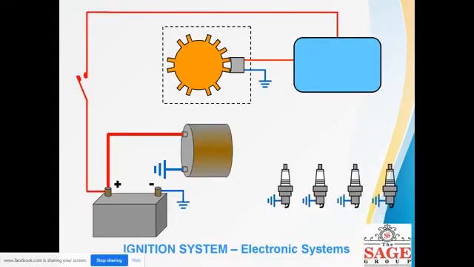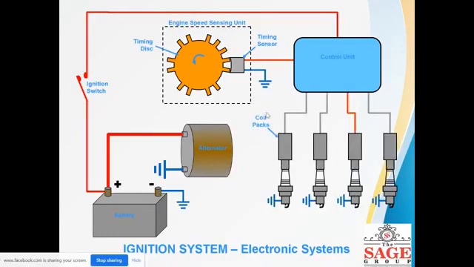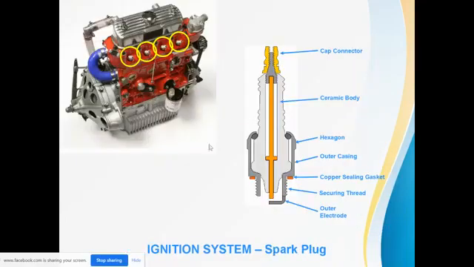Right. Now this is the electronic ignition system, which nowadays we are using in multi-point fuel injection type systems. This is the ignition switch, alternator, and this is a battery. This is the engine speed sensing unit, timing device. This is the timing sensor, control unit, and this is the coil pack. Okay, so these are the things. These are the spark plugs which will be kept in the engine, and as per the distributor, it is distributed. The timing has been arranged to all the 4 spark plugs.